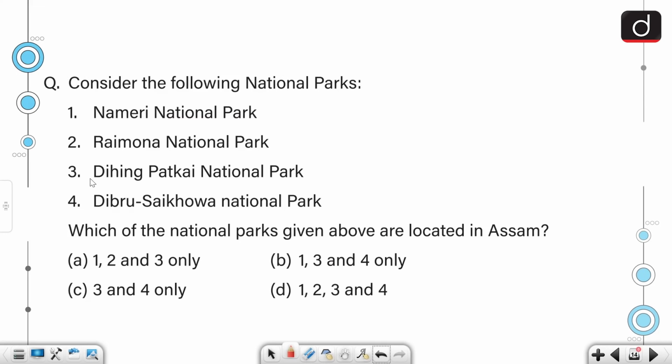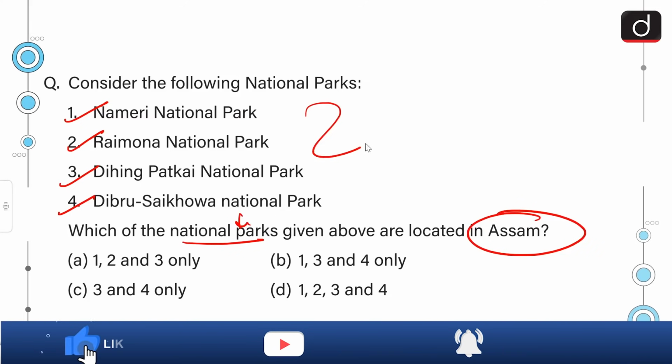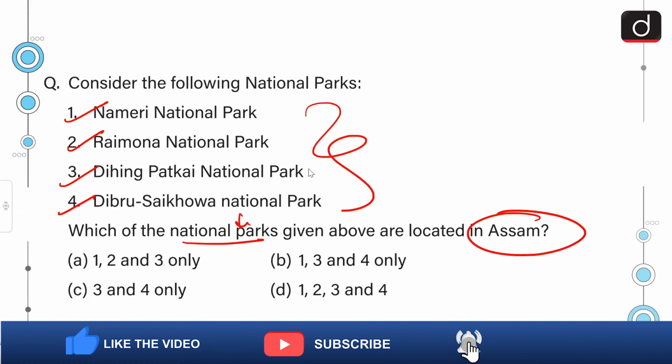Moving on, consider the following national parks: Nameri National Park, Raimona National Park, Dihing Patkai National Park, Dibru-Saikhowa National Park. So which of the following national parks given above are located in Assam? All of the national parks are located in Assam. So the correct answer to this question is option D.